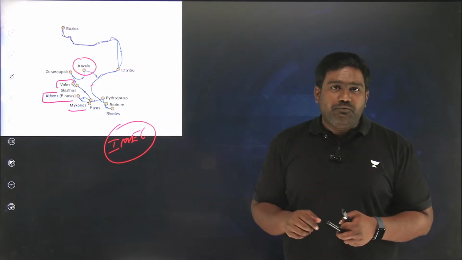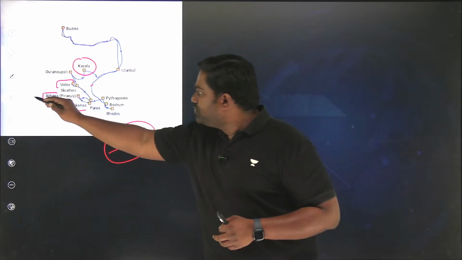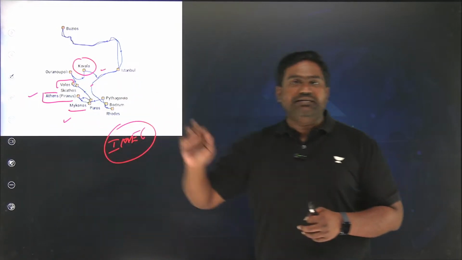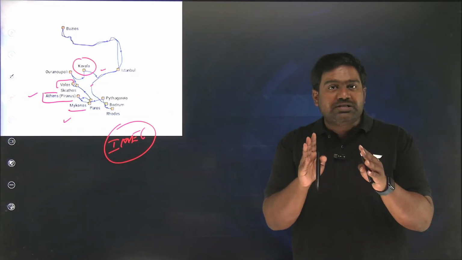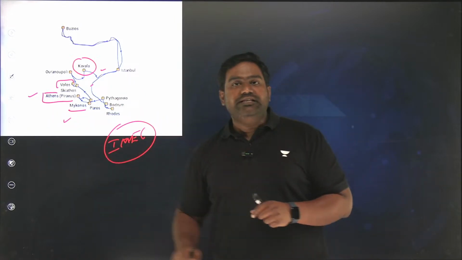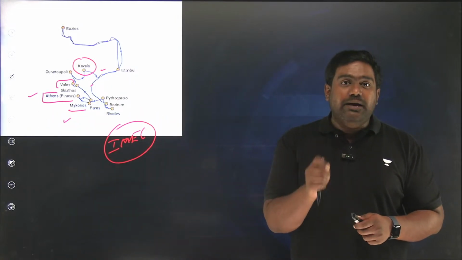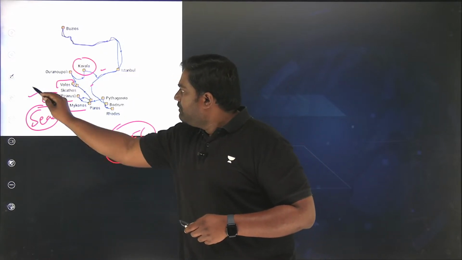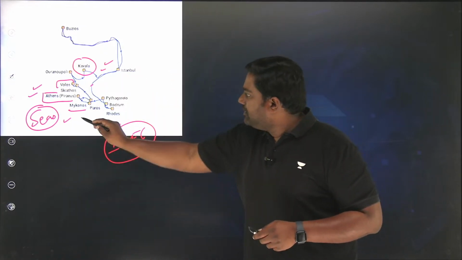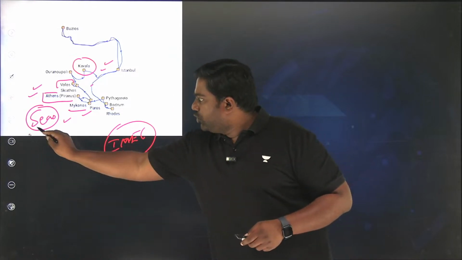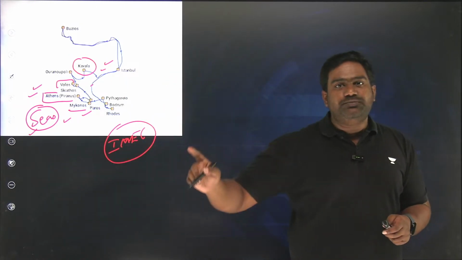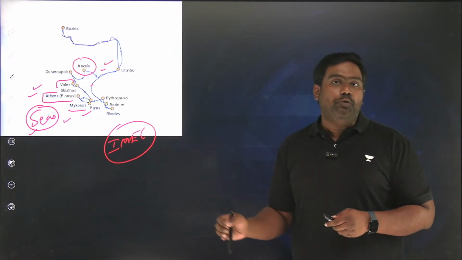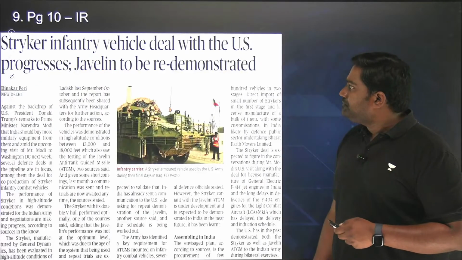Now, can you take up one exercise? Can you identify these water bodies present around Greece? There are important seas that are present here. There are a total of 4 seas that are present here, right? Can you identify the names of these seas and mention that in the comments? Which is the sea present over here, over here, over here, and over here? In total, there are 4 seas that are present here around these ports. Please find out the names of these seas, these waters. They are strategically very important. Then coming to the next article.